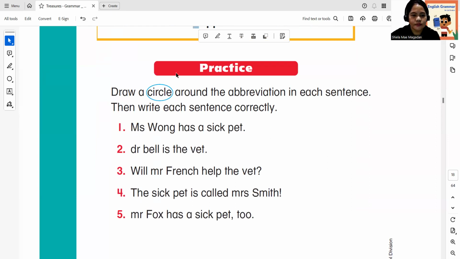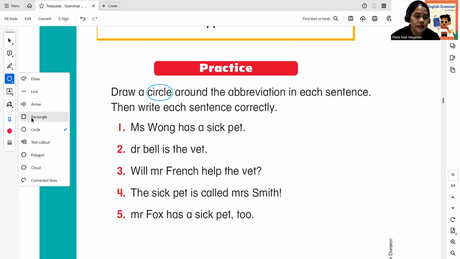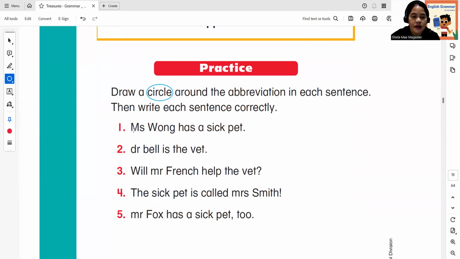Draw a circle around the abbreviation in each sentence, then write each sentence correctly. Number 1, let's put it in a circle. Mrs. Wong has a sick pet. So what to draw here? Draw a circle around the abbreviation in each sentence. We have to draw. Okay, next. Number 2, Dr. Bell is the vet.